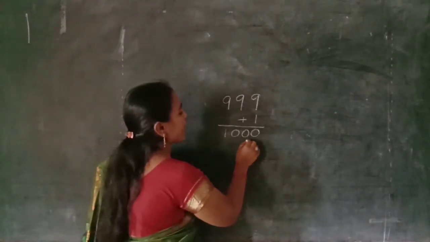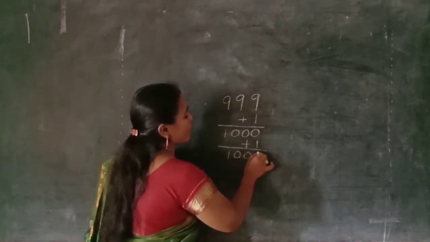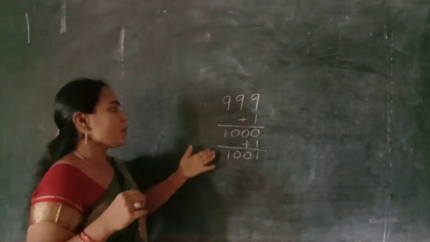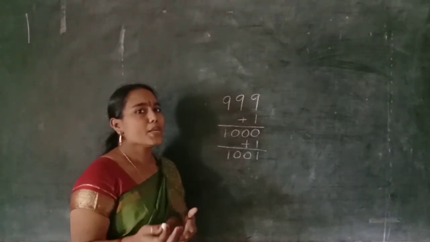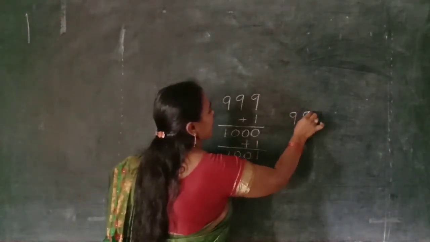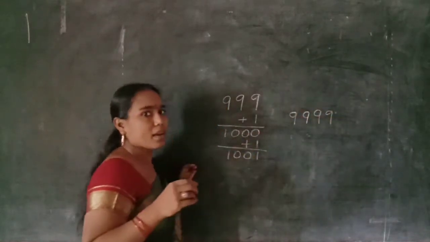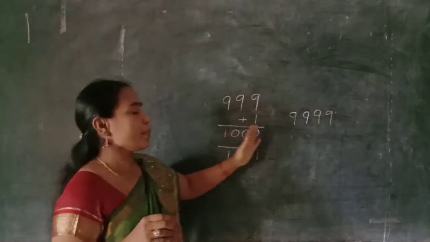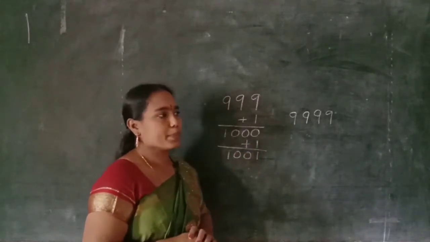We have to add 1. That is 1001. These are 4 digit numbers. The 4 digit numbers will continue up to 9999.